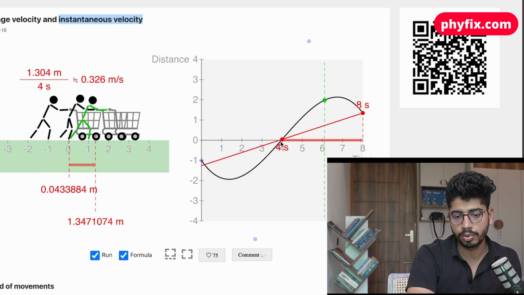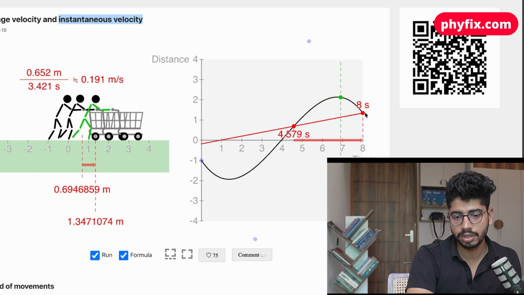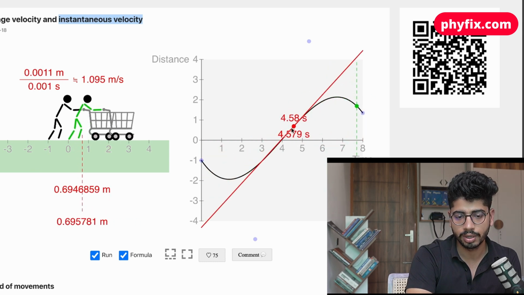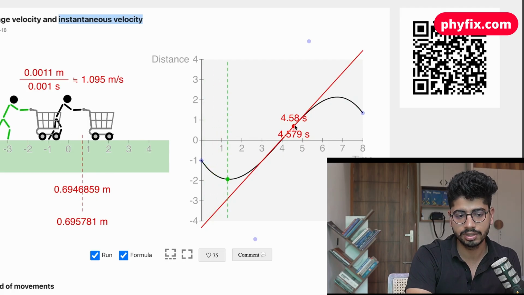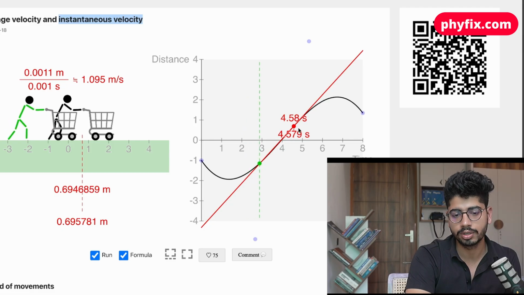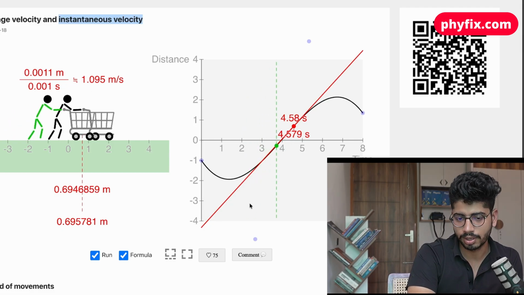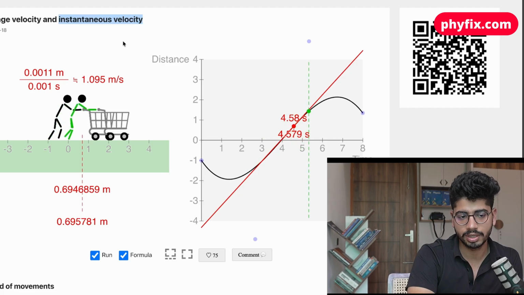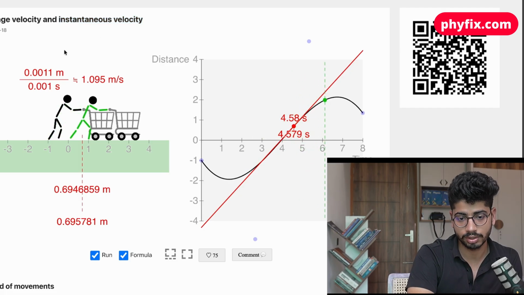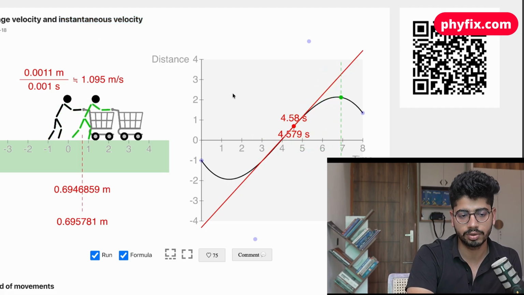When I'm going to talk about it at an instant only, let's suppose somebody asks me at this point. So this is an instant. At an instant, the speed is this much. So I'm going to calculate the slope of the curve. By the way, we will learn more. This is instantaneous velocity, average velocity. Both are vector quantities, so you have to tell the direction also.